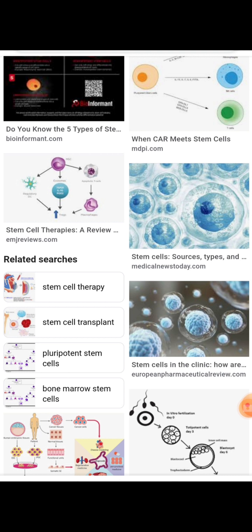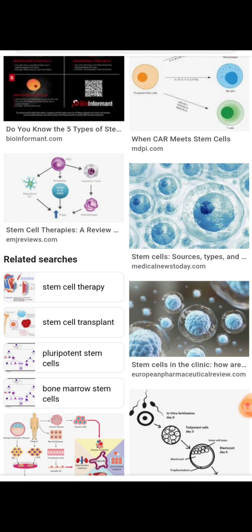Multipotent stem cells can give rise to only a limited number of cell types. For example, hemopoietic stem cells can be differentiated into RBC, WBC and blood platelets.